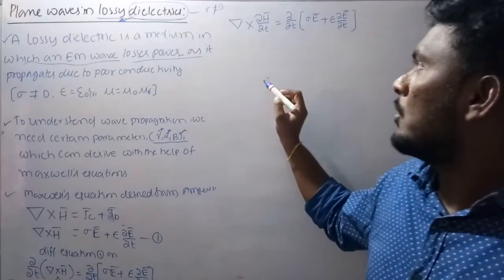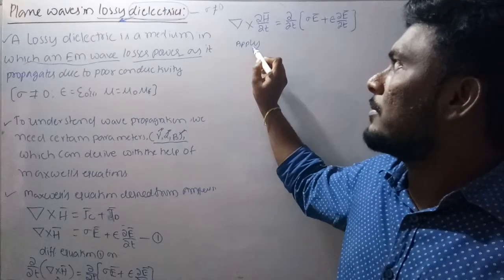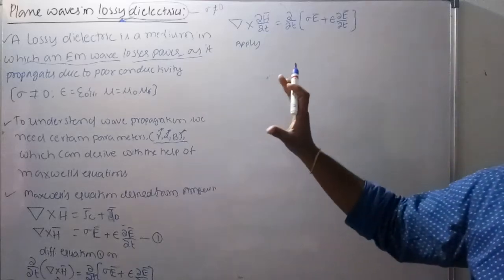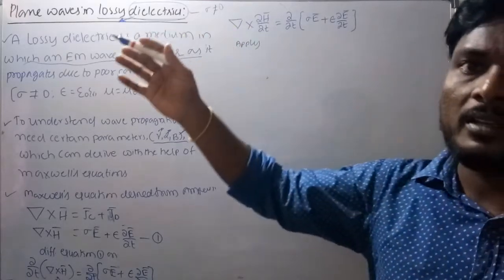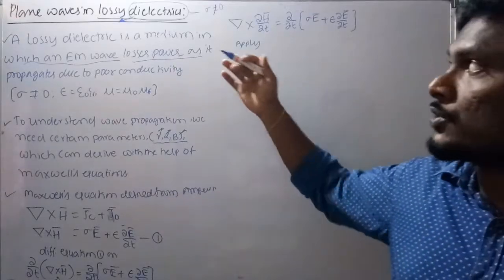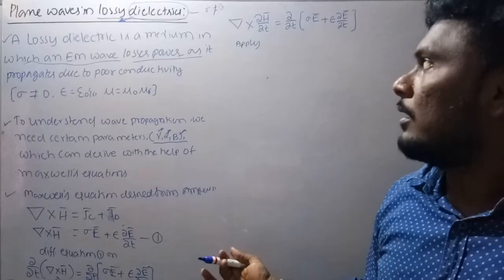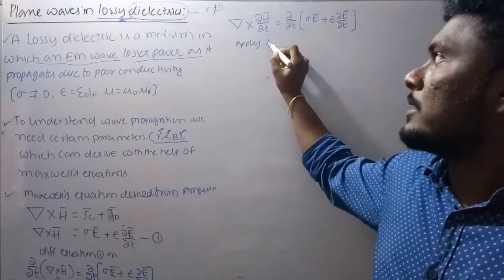Now apply the Laplace transform. Why? Because I want these Maxwell's equations in phasor form. I already explained in the last class that to convert any time function into phasor form, just apply the Laplace transform.